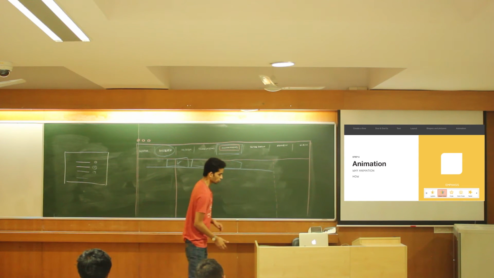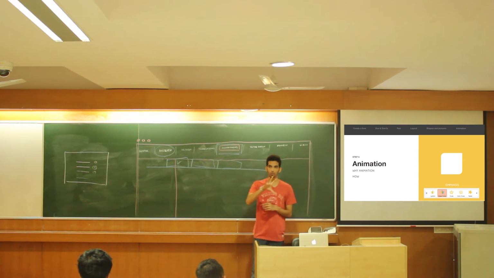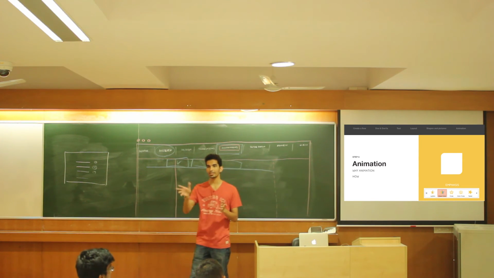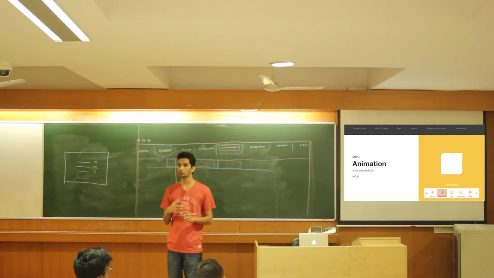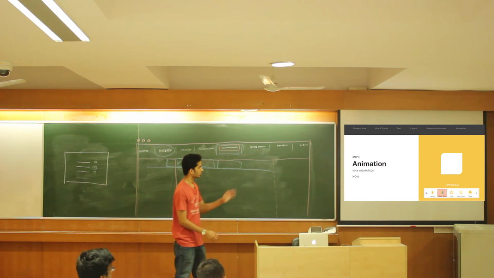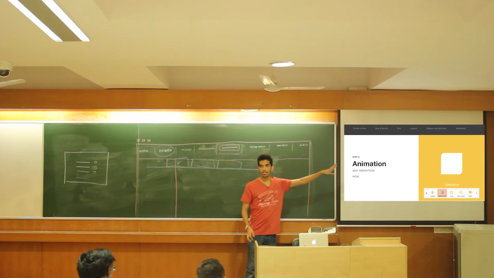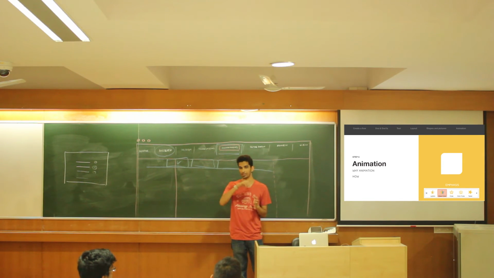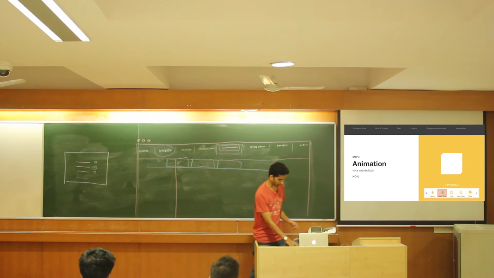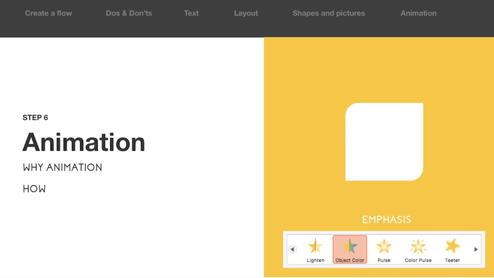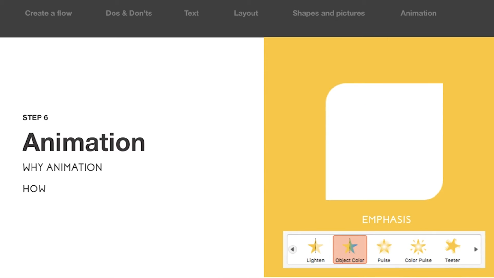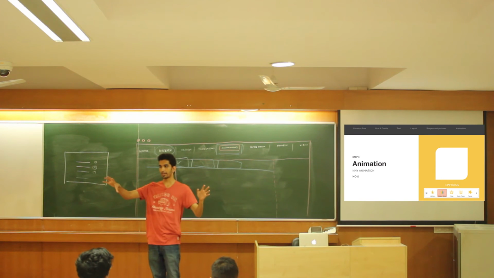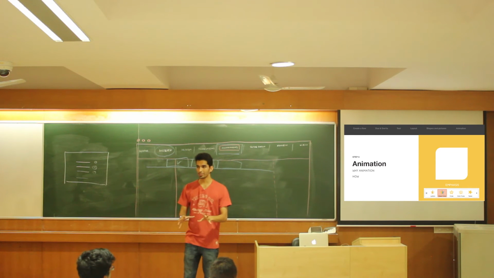With pictures on your screen, you will only be able to increase the size or make it move or something. You might not be able to change its color. But with the shapes that we've drawn, you can actually change the color. With text, you can change the text color. So for example, I'm going to make this particular rectangle change its size. So that is emphasis. If I had 3 rectangles and I apply emphasis only to this one, it would stand out.